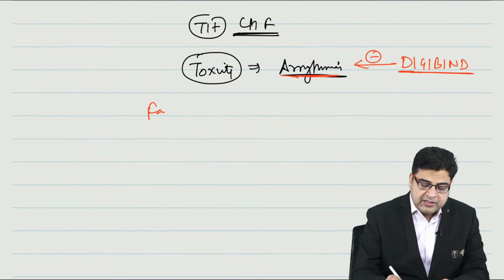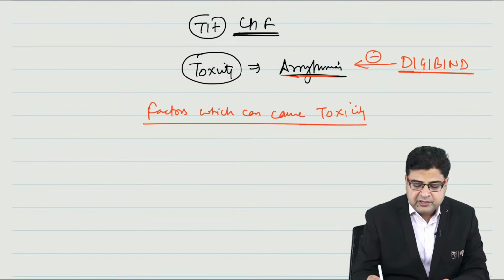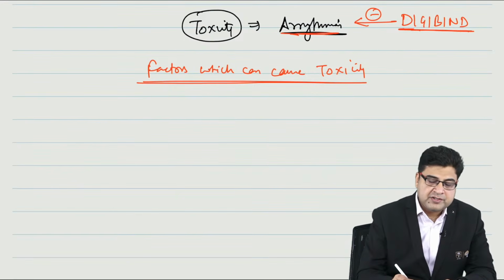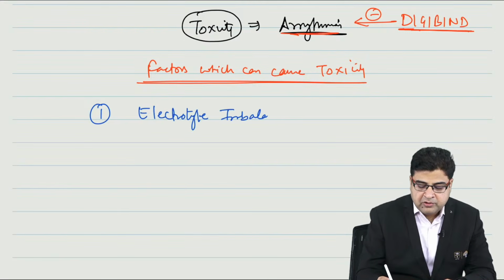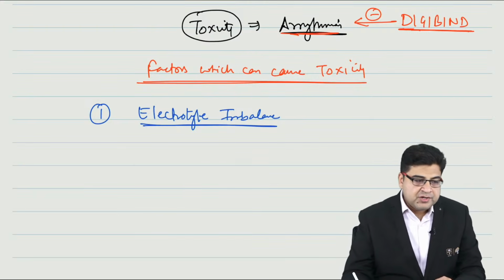Now they will ask you what are the various factors which can cause digoxin toxicity. Number one, first is electrolyte imbalance. Because of the electrolyte problem, the patient can develop digoxin toxicity.